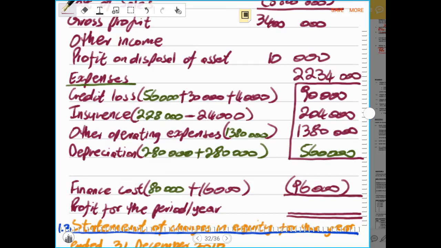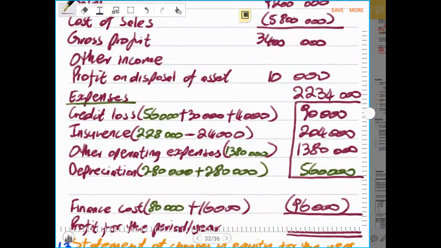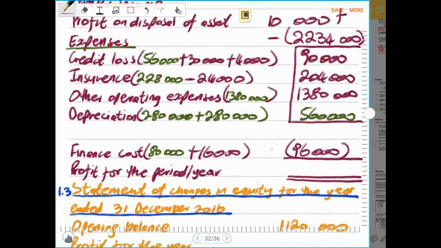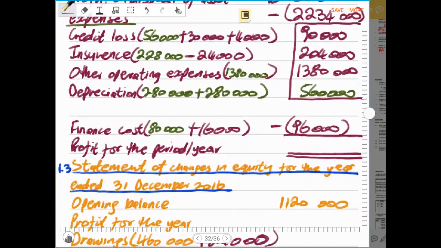Remember, finance cost was not yet accounted for. So now we say gross profit plus profit on the disposal minus expenses minus 96,000 of the finance cost. That will give us profit for the year of